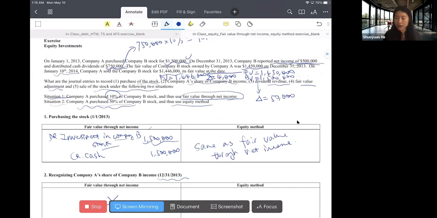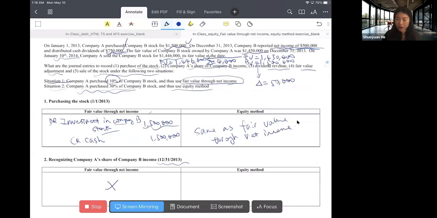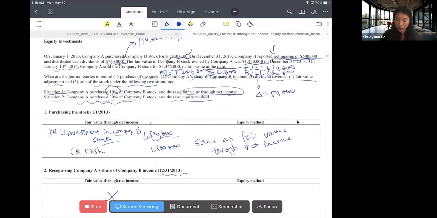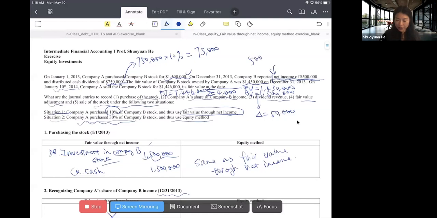Company B reports net income of 500,000, and company A needs to report it as its investment revenue as well. So when company B, the investee, reports earnings, company A needs to increase its investment account and at the same time increase its investment revenue. Because company A owns 30% of company B, company A has 30% of the share of company B's net income, and that is 150,000.